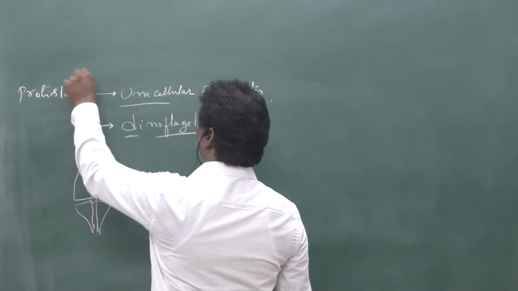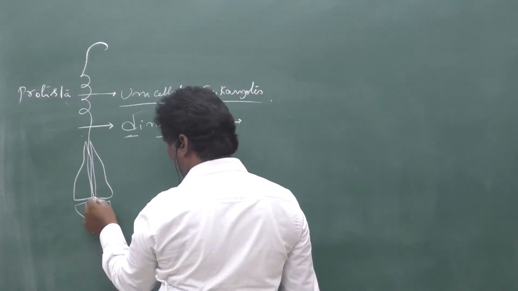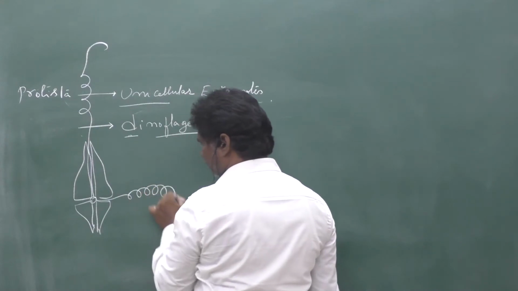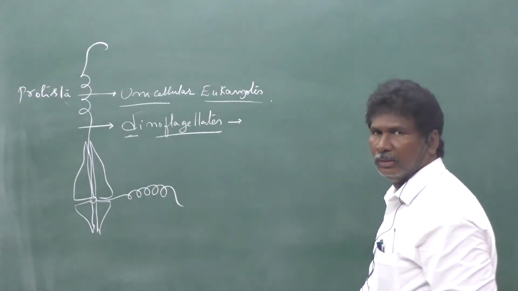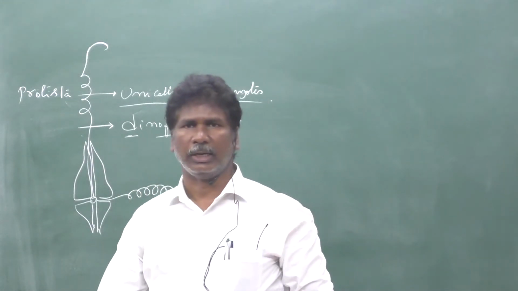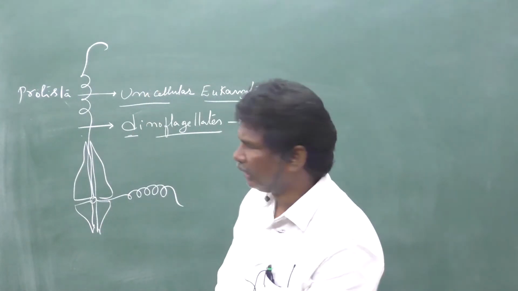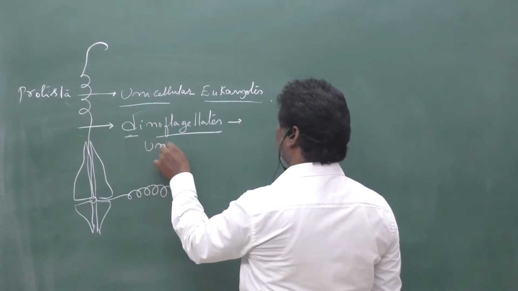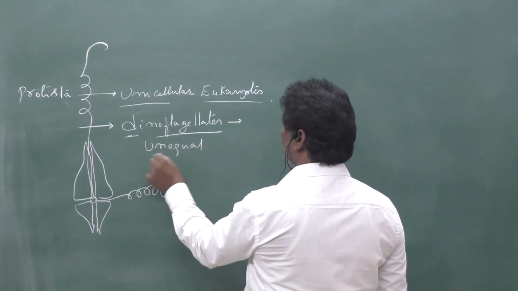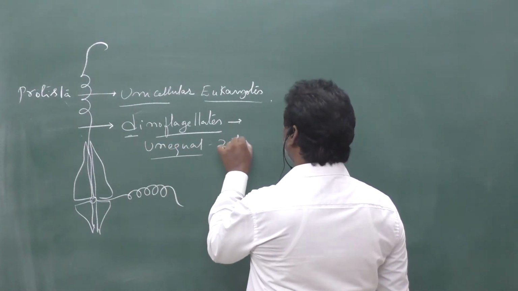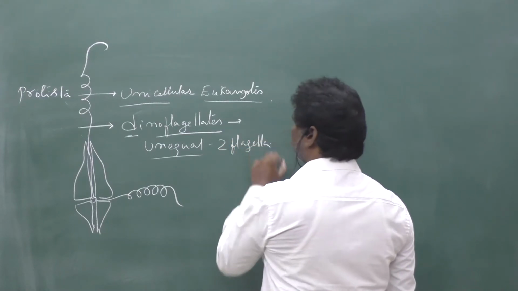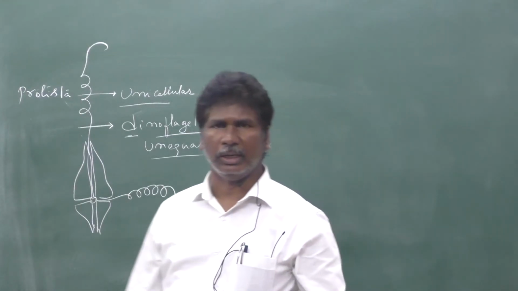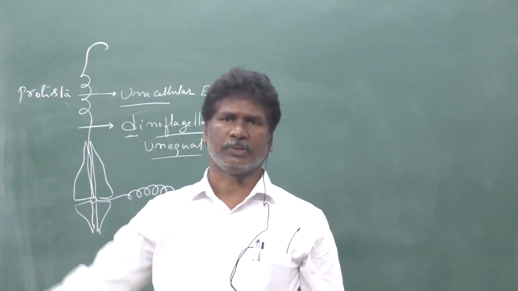One flagellum is arranged longitudinally and another flagellum is arranged transversely. So perpendicular with each other, right angle with each other. So those two flagella are also unequal flagella. One is arranged longitudinally and another one transversely.